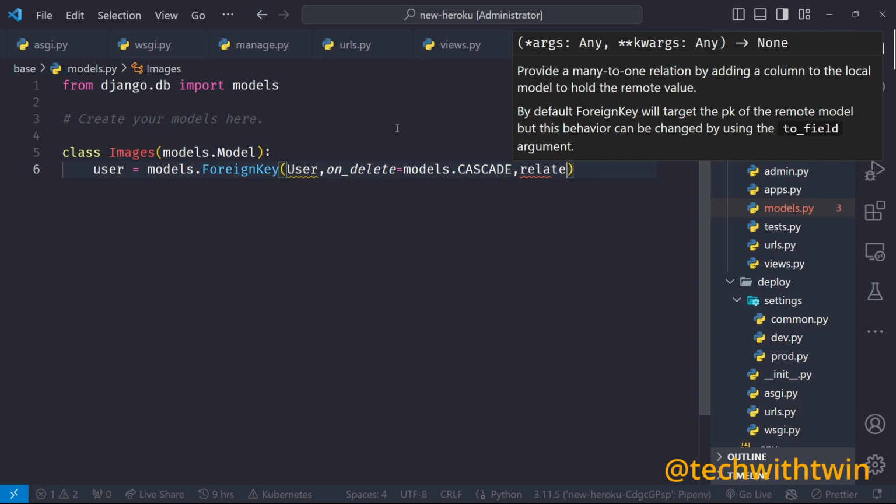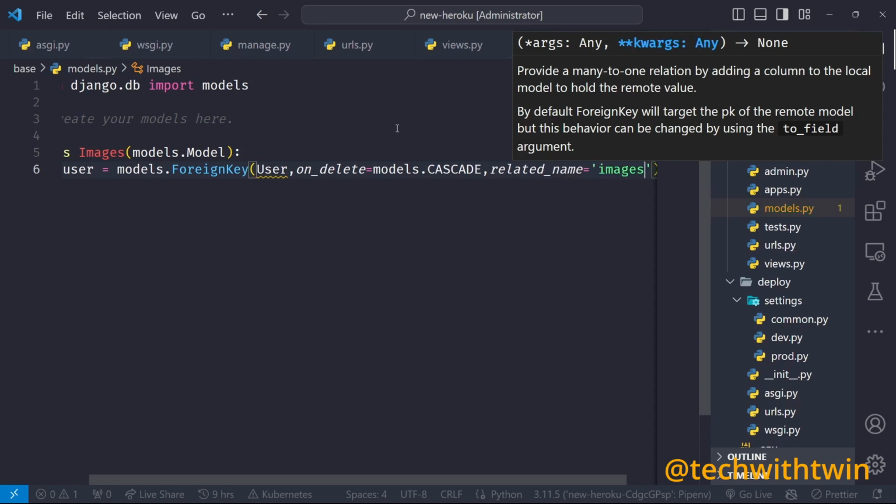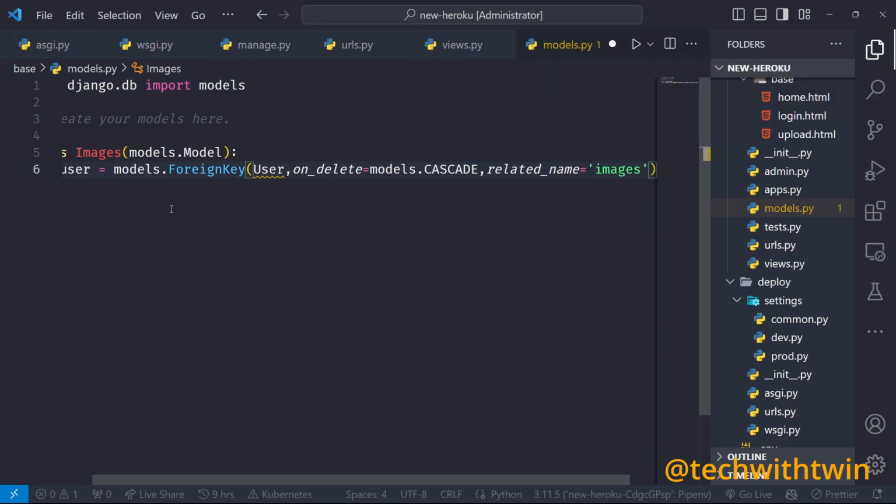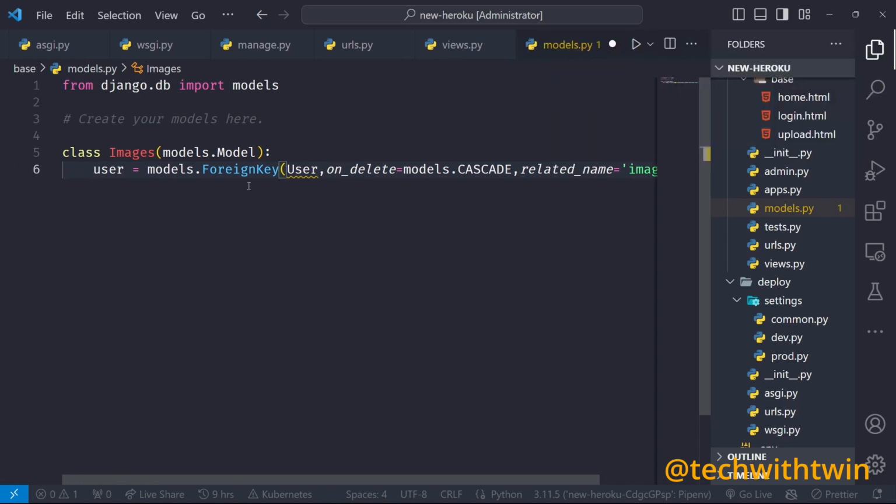So then I want the related name. This is the field that will be created in the user table. The user table is created by Django. You can still inherit that, you can create your own custom one, but I want to use the user table from Django.